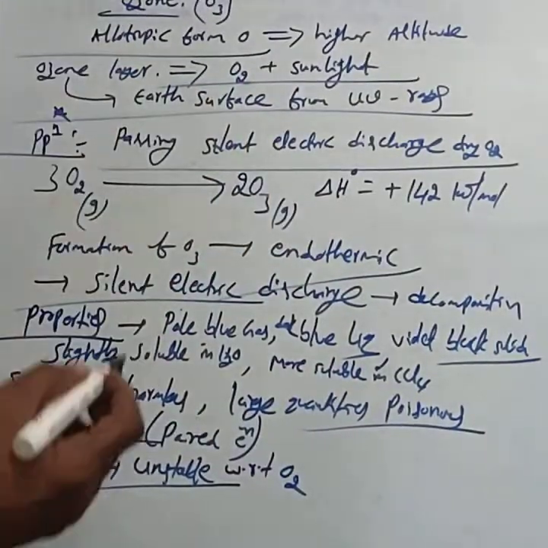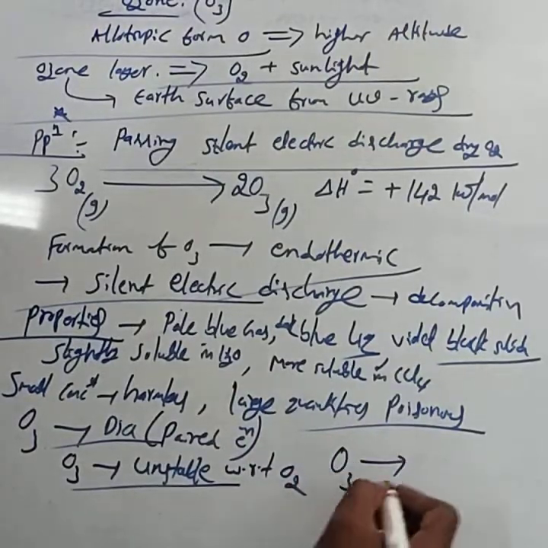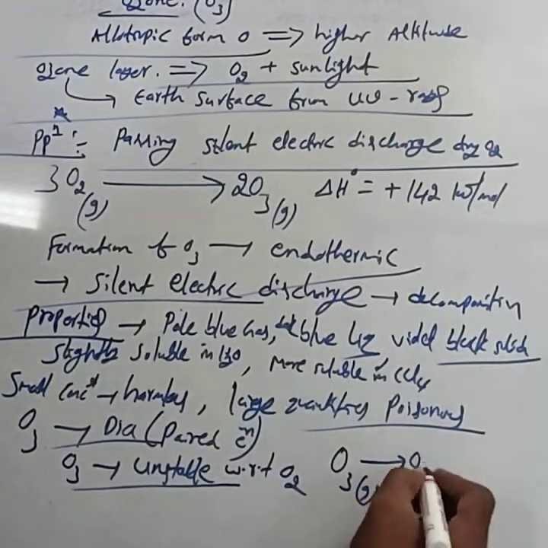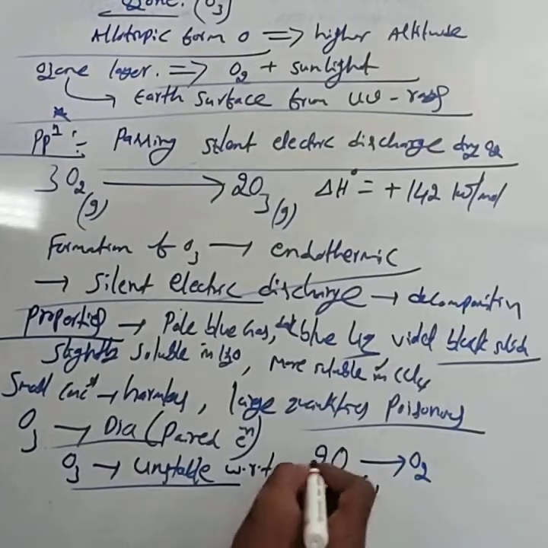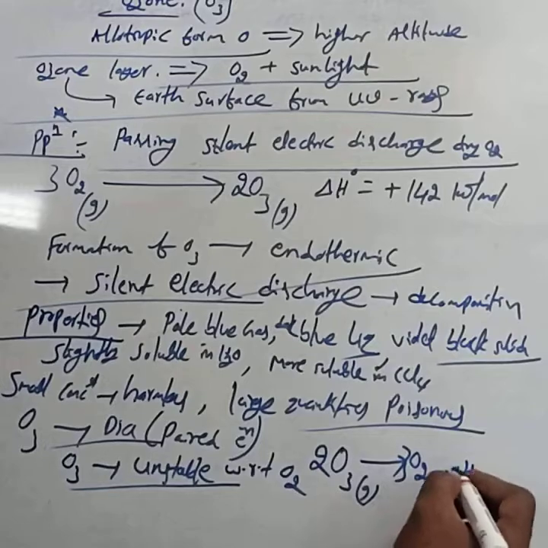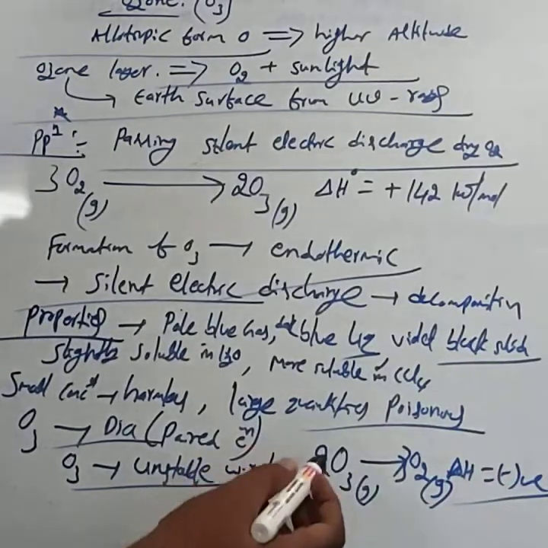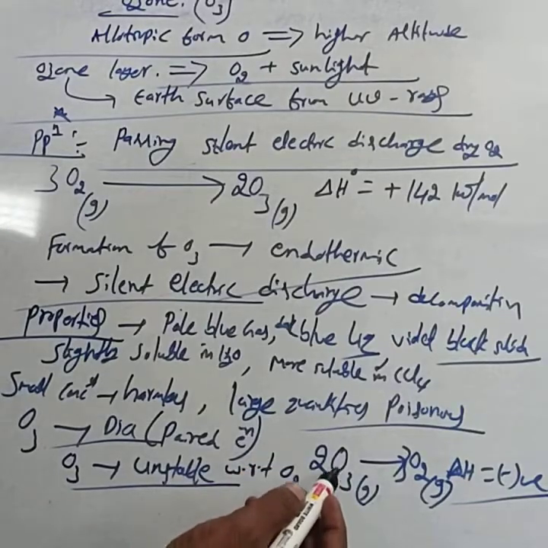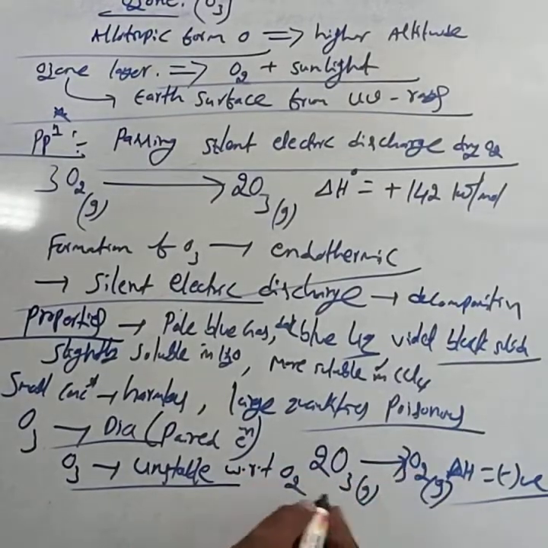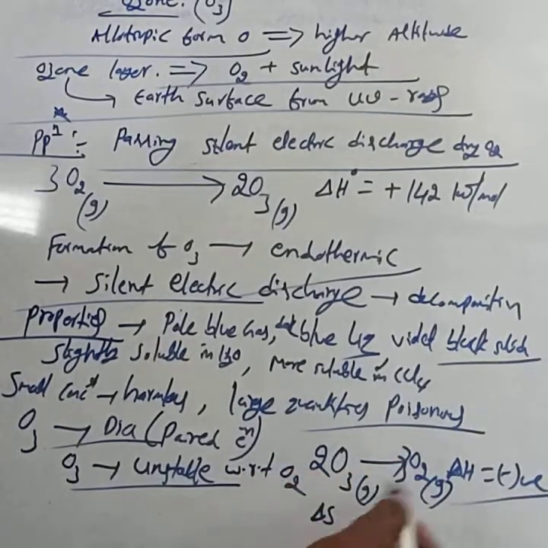Why is ozone unstable in nature? When ozone decomposes, 2O3 gives 3O2 gas, and the delta H value becomes negative. In the decomposition of ozone into oxygen, 2 moles of gaseous reactant convert into 3 moles, which means delta S is positive.